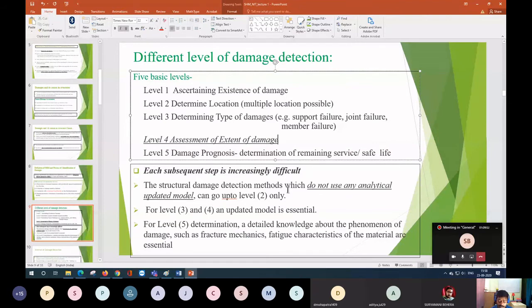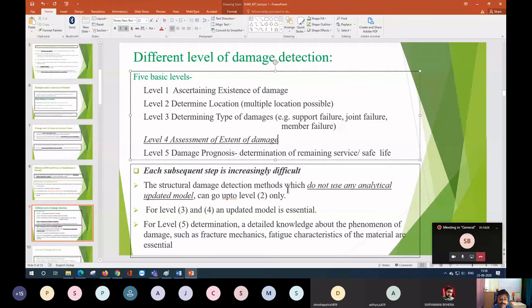There you should have proper knowledge of the finite element. Then only you will be able to do it. And not only finite element modeling, you should also know the proper modeling of the material. If you're doing concrete, then you should know the concrete damage plasticity model. If you are doing steel and it is subjected to cyclic loading, in that case also you should know which loading you are testing, and what is the level of stress in the